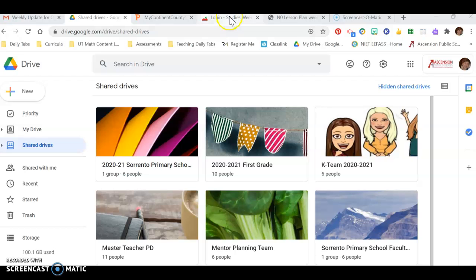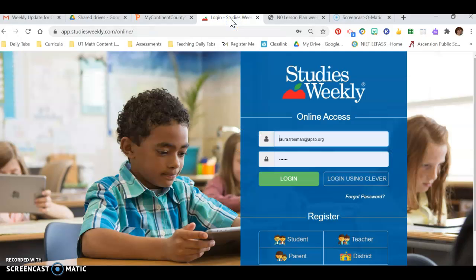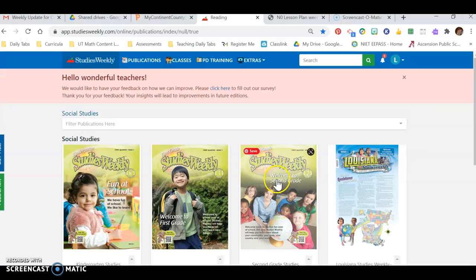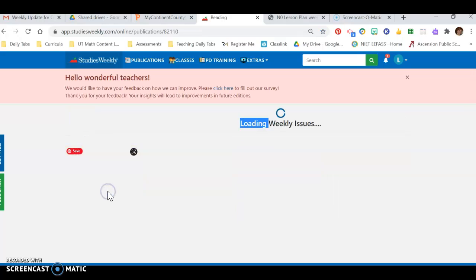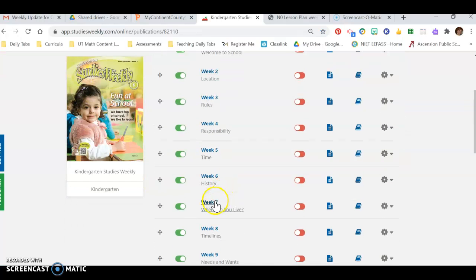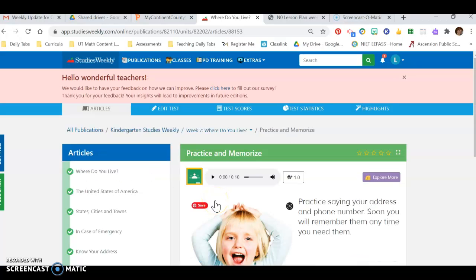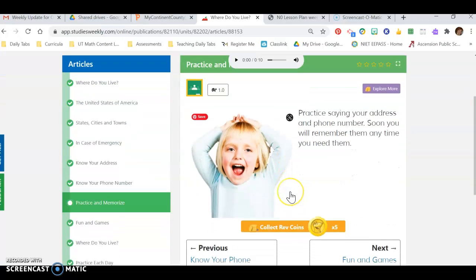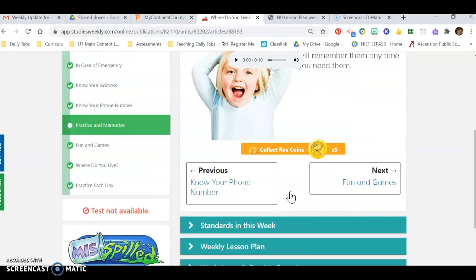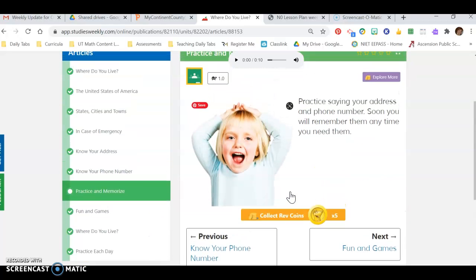The thing about social studies, we go to Studies Weekly and you log in. Here's kindergarten, so I click on kindergarten and we are on week 7. Where do you live? The thing about Studies Weekly is this is for a whole week, and it's really pretty short.